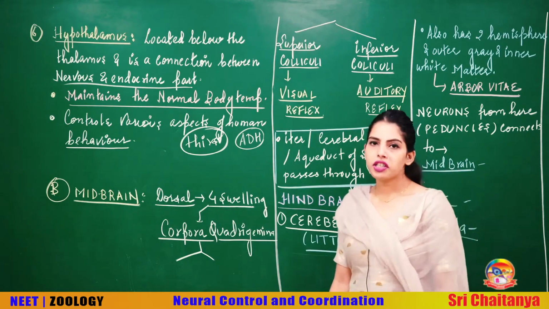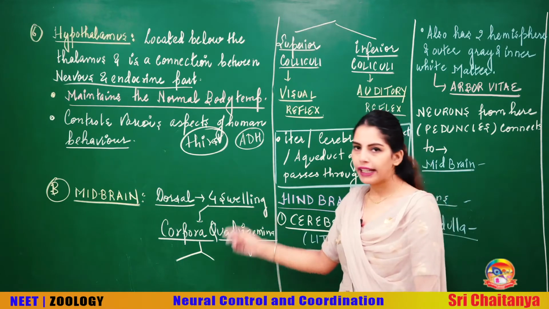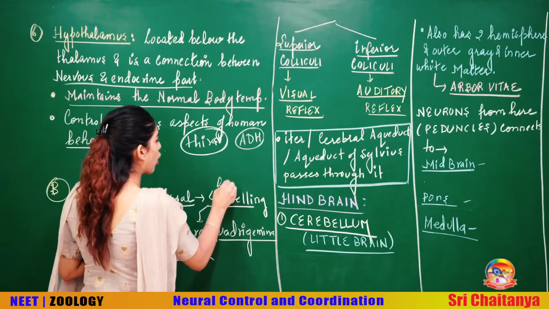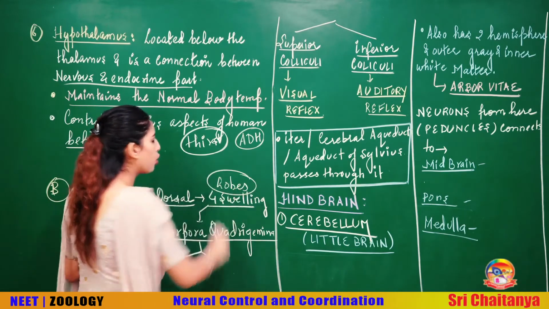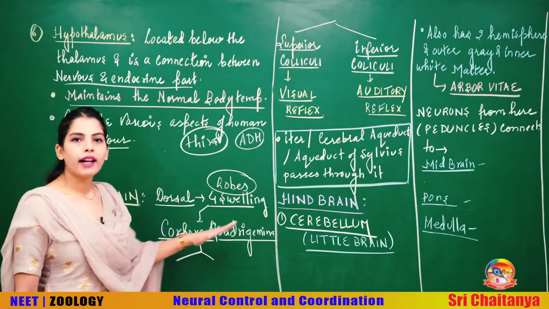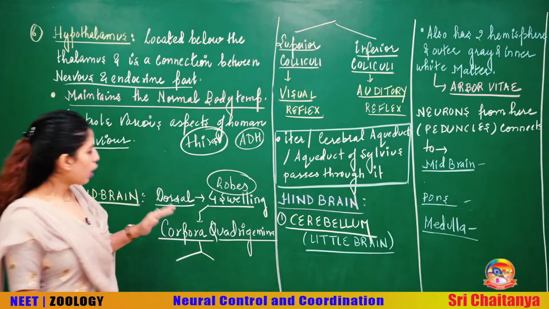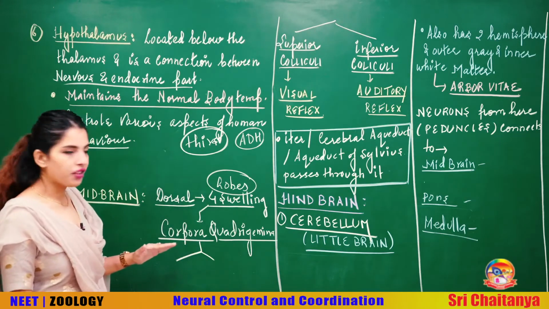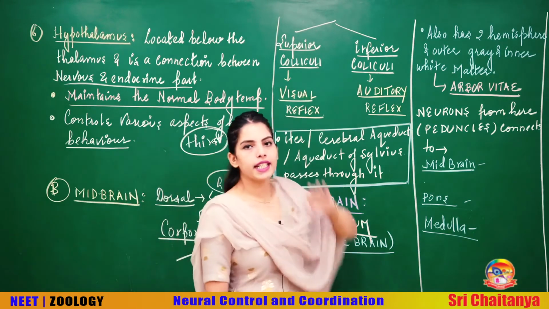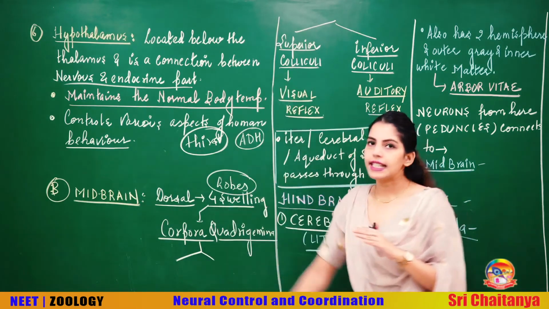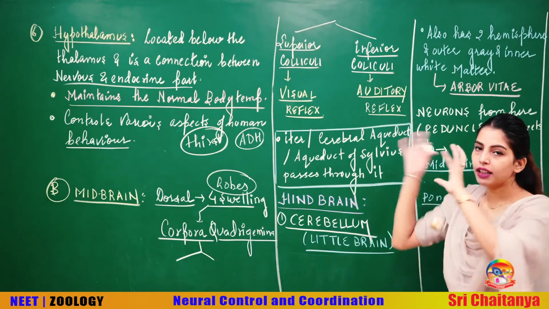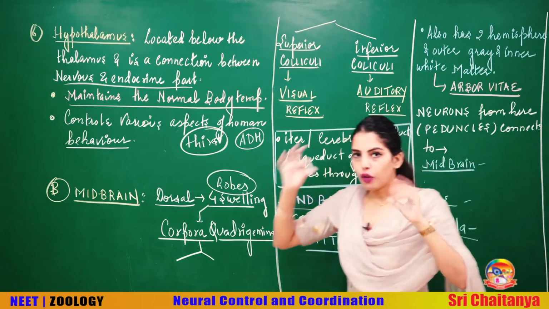If you look at the dorsal part of the midbrain, it has 4 swellings, which are also called 4 lobes. On the dorsal part, it has 4 swellings, or 4 lobes, which are called corpora quadrigemina. Corpora, quadri means 4, quadrigemina. Now talking about the division of the corpora quadrigemina, of these swellings, 2 are located superiorly and 2 are located inferiorly, 2 called the superior colliculi and 2 forming the inferior colliculi. These are the 4 swellings or the 4 lobes.